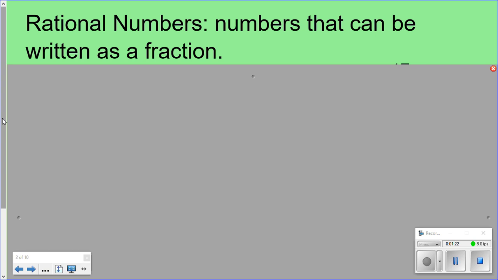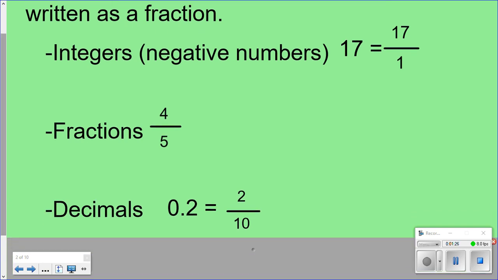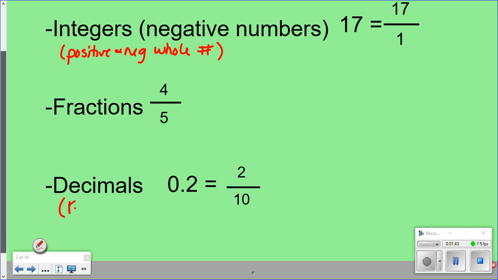Okay, so these are the 3 types of numbers we're going to be talking about today. We're going to talk about integers. And integers is a positive and negative whole number. I'm going to have you write a few things under here. Okay, positive and negative whole number. And under decimal, I want you to write repeating and terminating.